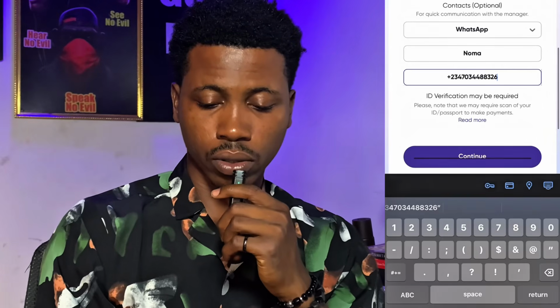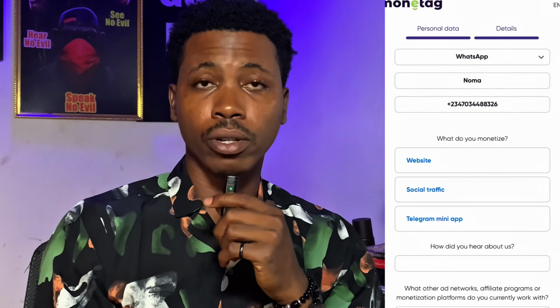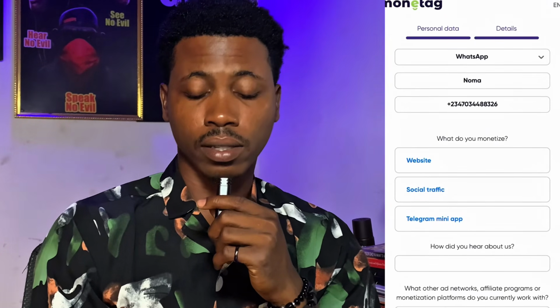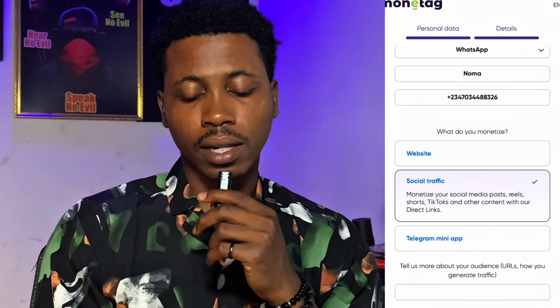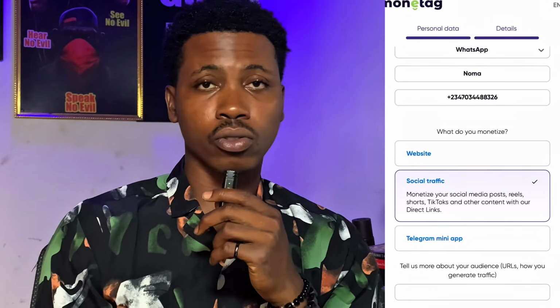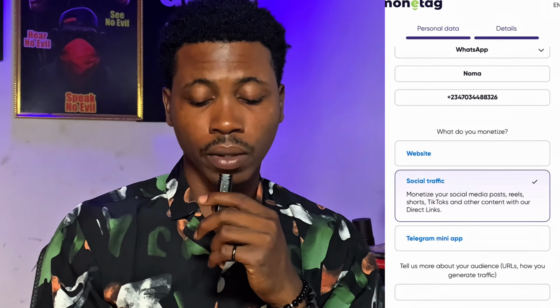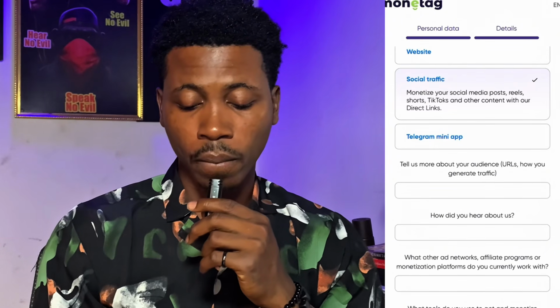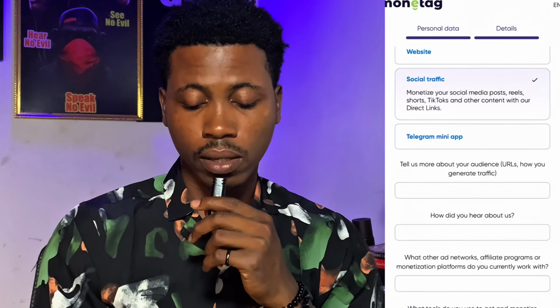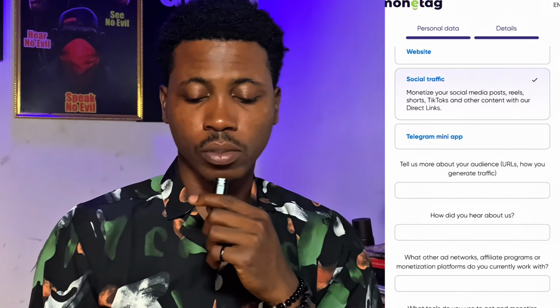Then click on continue. What do you monetize? If you are using a website, click on website. If it's a Telegram mini app, click on Telegram mini app. If it's social traffic, click on social traffic. Social traffic in this case means your Facebook, Instagram, Twitter, YouTube, and all of that. So I'm going to click on social traffic. As you can see, monetize your traffic, your social media posts, reels, shorts, TikTok, and other content with your direct link. They're going to ask you, tell us more about your audience.